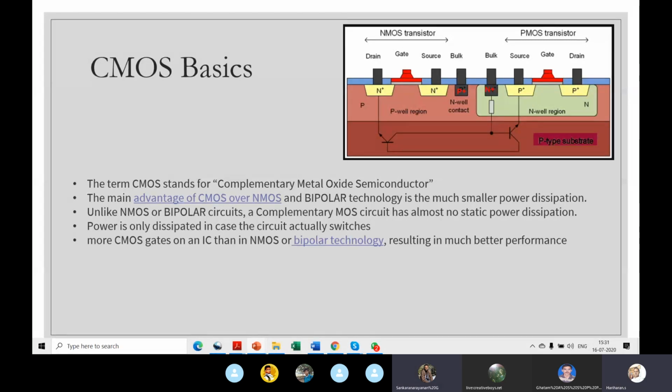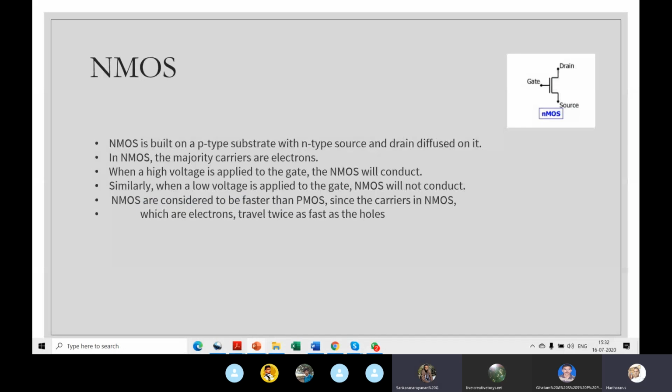And it's also higher performance. So with CMOS gates on an IC, you get a lot more performance. Basically, it takes less space, so you can pack more logic. It's high performance, those kinds of things, right? So NMOS has a drain, gate, and source, and this is how you refer to the NMOS. This is the symbolic representation for NMOS. You put an extended C, and you put a gate here, and there is an isolation here. That's how you show it.